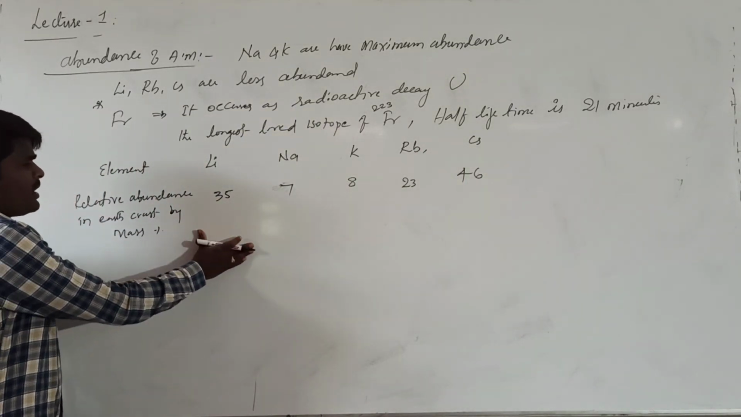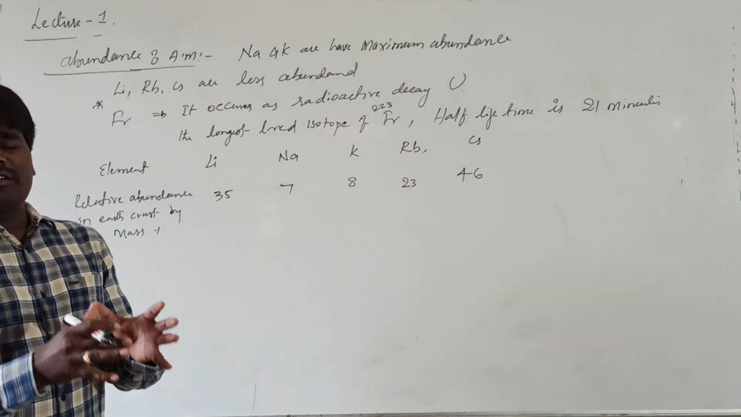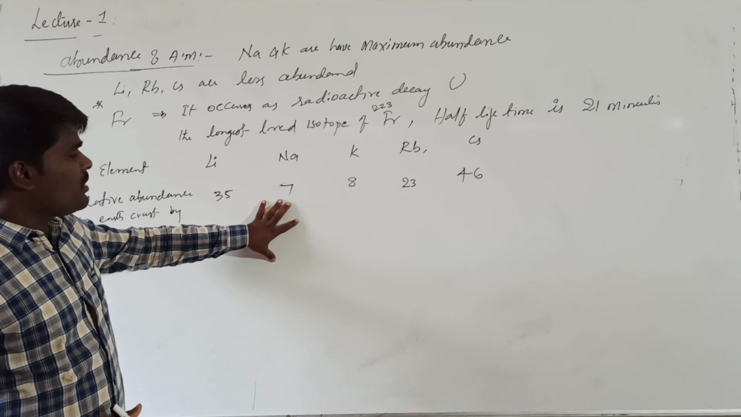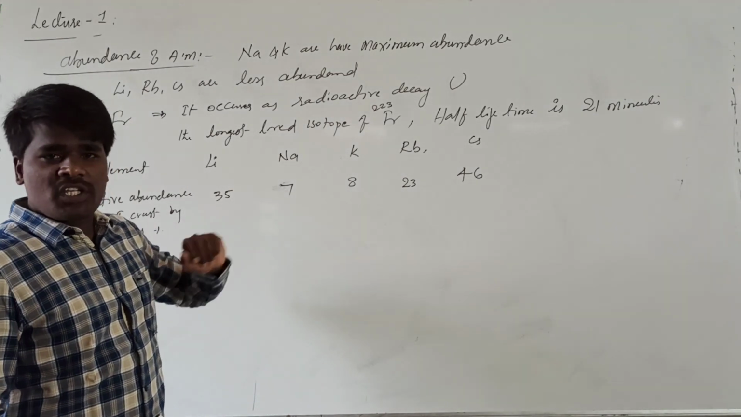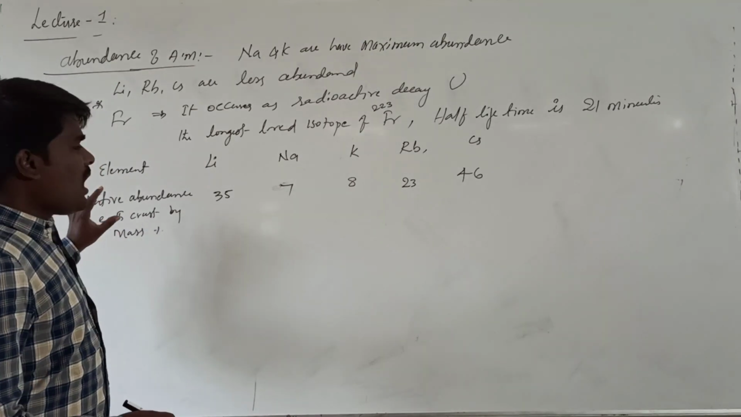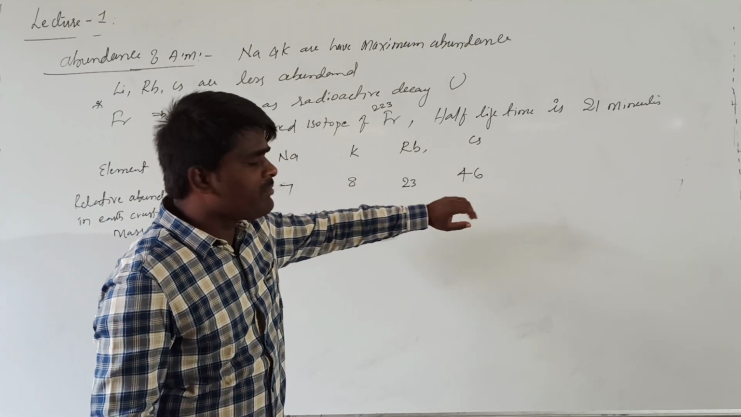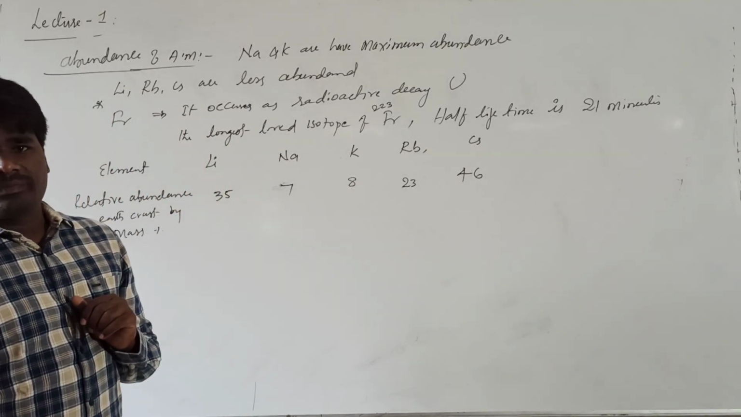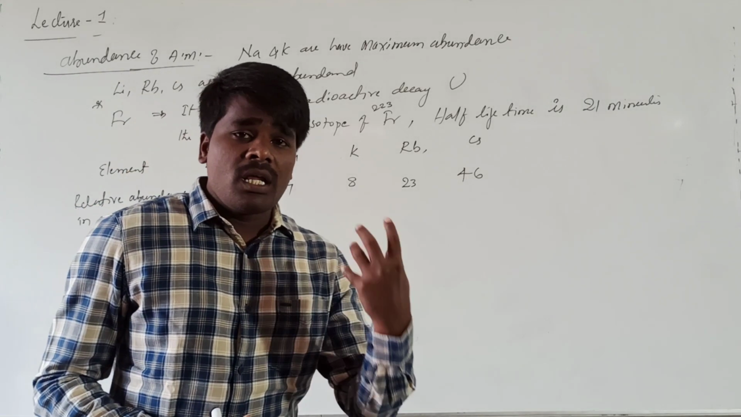From this relative abundance, we can conclude that the most available element of the first group is sodium, which is having highest relative abundance, that is 7, followed by the potassium. And the least available or least abundant non-radioactive element of the first group will be the cesium. Right? This is always very important. This is their relative abundance in the earth crust.